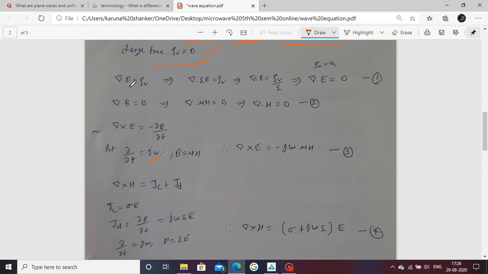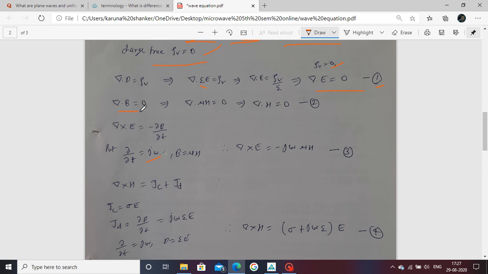First, go to the first Maxwell equation, del dot D is equal to rho v, which is derived from Gauss's law. Here D is the electric flux density, with the relation D equals epsilon E. We put in this relation for electric flux density, then arrange to get rho v upon epsilon. Now put in the value of rho v, and this equation comes out. Next, move to the second Maxwell equation, which is the non-existence of magnetic monopoles.